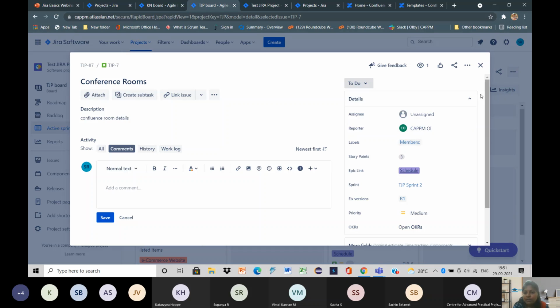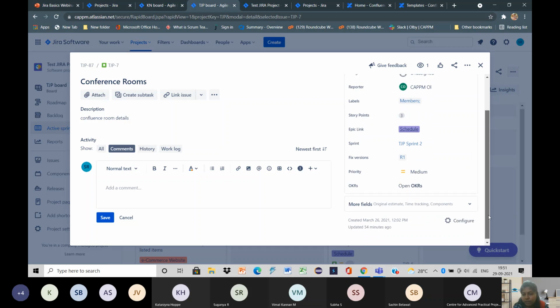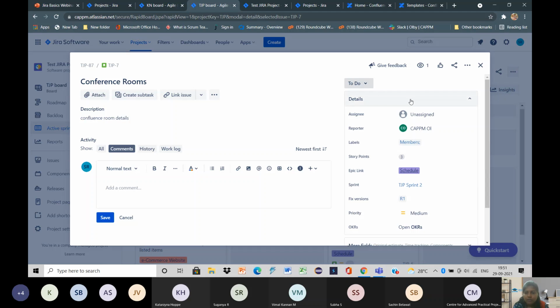On this side, you will see the assignee of this issue and by whom the issue has been reported, and the label. You will have to give story points to this issue, and we have to link an Epic to this, and which sprint it belongs to. We have several options. So everything you can see here. This is how an Epic looks.